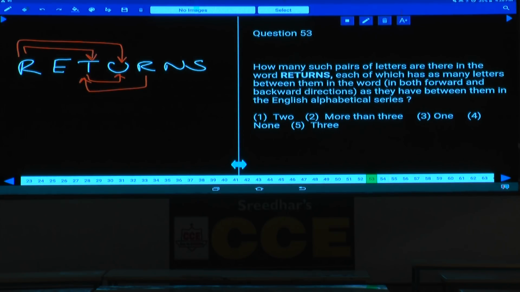We have 4. As of now, we could find 4. Now what is the choice here? More than 3 is there. No need to find out the remaining elements as well. That is choice 2. 53, choice 2 is the answer. Then question number 54 onwards.